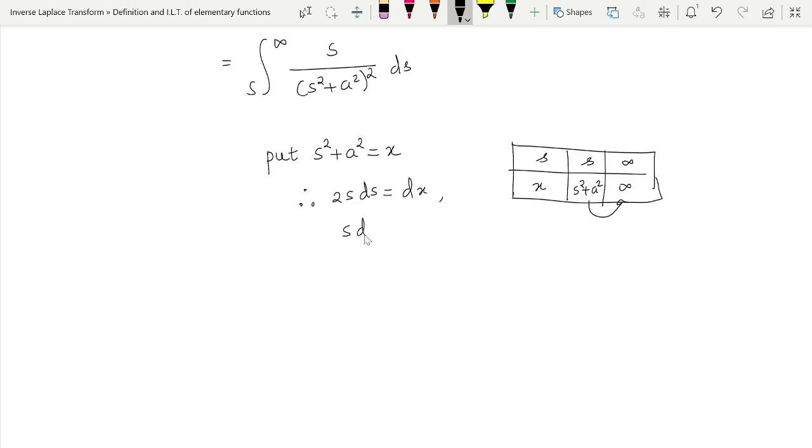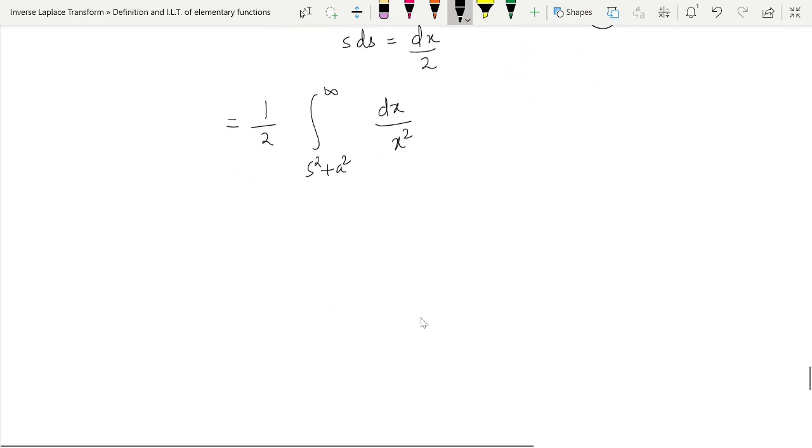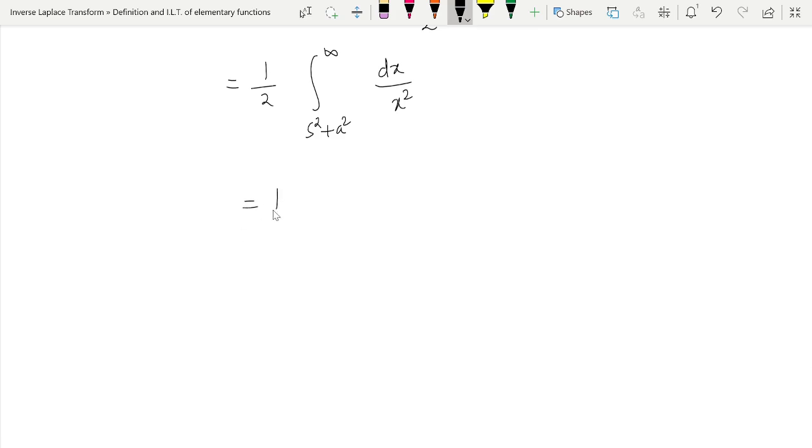Now what will be my s ds? My s ds will be dx upon 2. So therefore this will be equal to, bringing that half out, integration s square plus a square to infinity, and s ds will be dx. So dx upon this will be x square. Okay, so what is the integration of this? This will be equal to half integration of 1 upon x square is x raised to minus 2 plus 1 upon minus 2 plus 1. Limits will vary from s square plus a square to infinity.